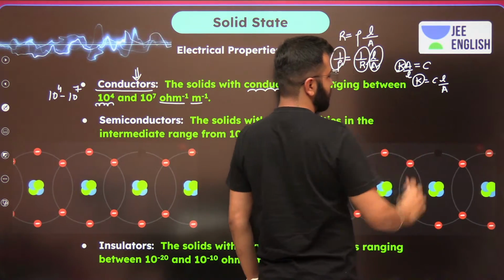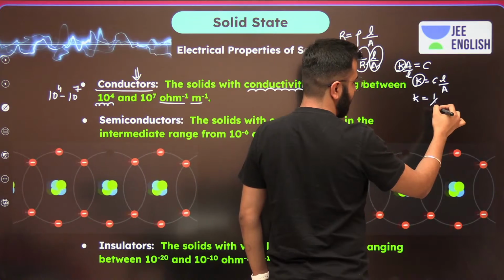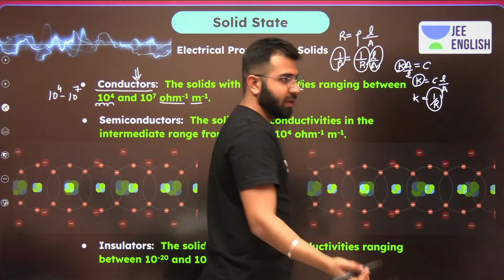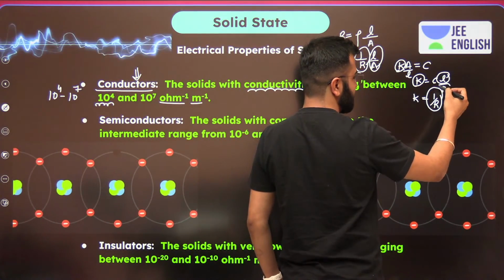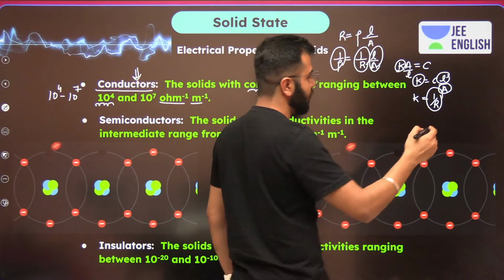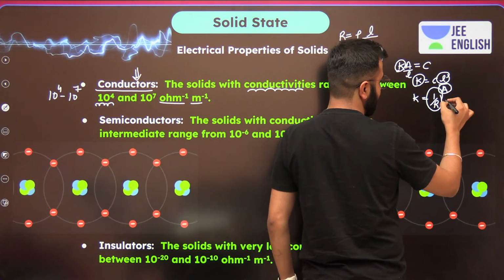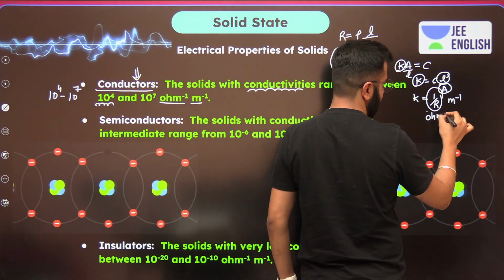So over here you should remember, whenever we talk about conductance, you can write it as per ohm. Conductance is per ohm, and this is meter, this is meter square, and ultimately it is going to be meter inverse, and this is ohm inverse.